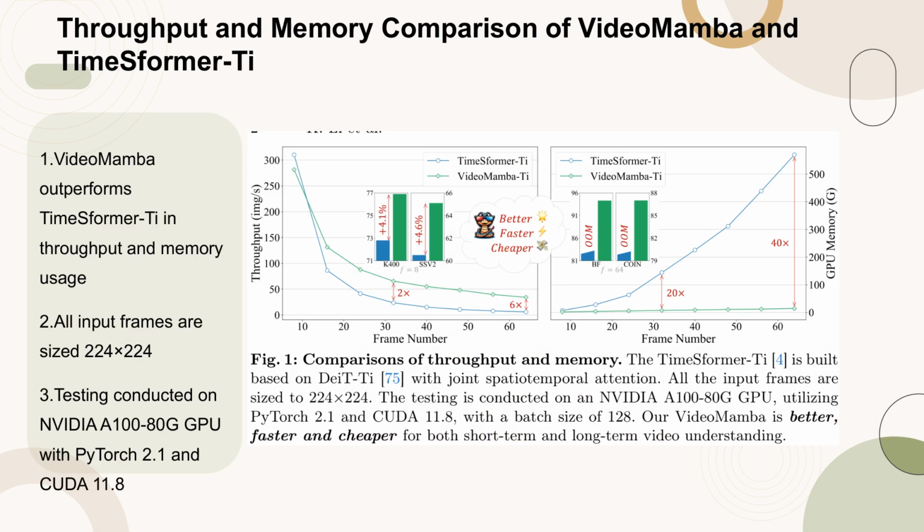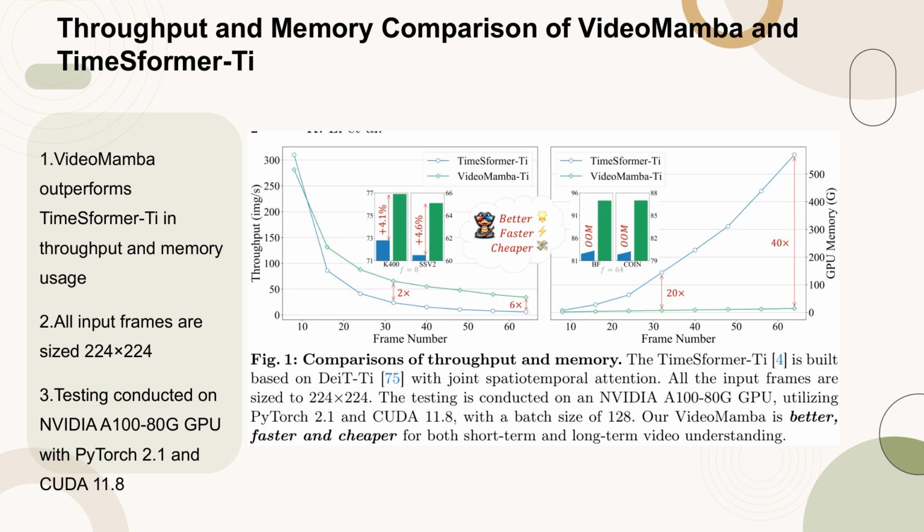Figure 1 presents a comparison of throughput and memory usage between our VideoMamba and TimeSformer-T. TimeSformer-T, which is built on DeiT with joint spatiotemporal attention, is used as a baseline for this comparison. All input frames are standardized to a size of 224 by 224.